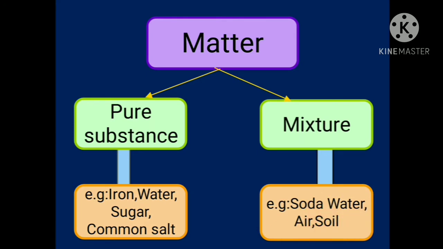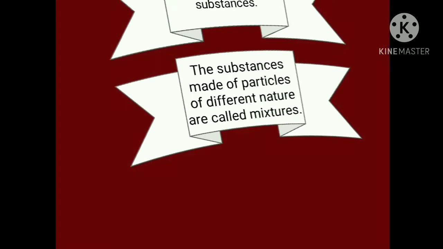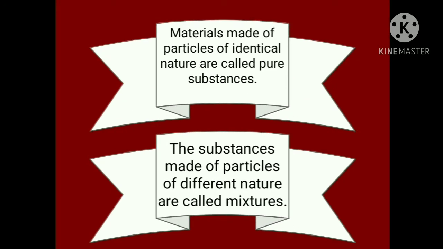Now you don't know what mixtures are and what pure substances are. You just heard that matter can be classified into two groups, pure substances and mixtures, and you also saw some examples. Now let's see what pure substances and mixtures are. So matter can be classified into pure substances and mixtures. First one, the pure substance.